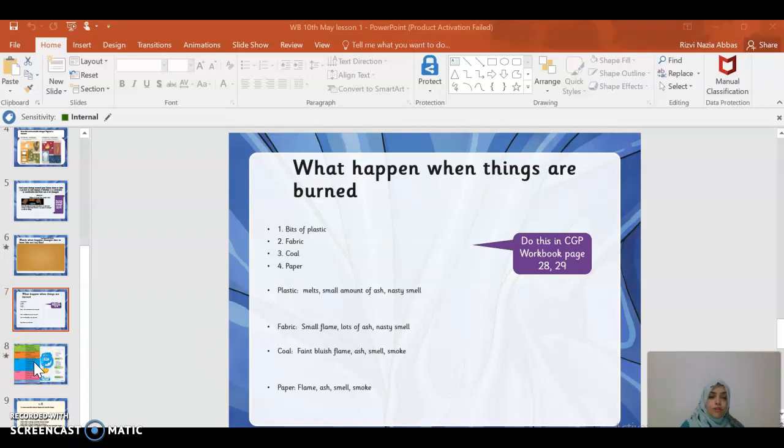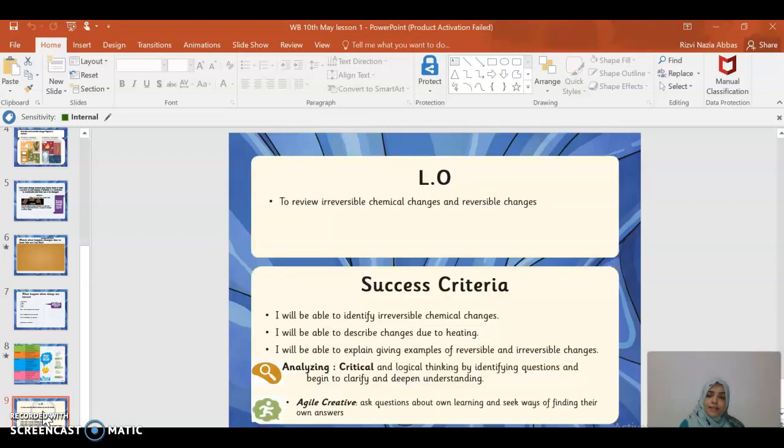Now you have to complete your CGP workbook, pages 27, 28, and 29. If you are not coming on Teams, listen to my video and go through the presentation and then do your workbook. My explanation will help you to do the workbook, pages 27, 28, and 29. That's the lesson for today.